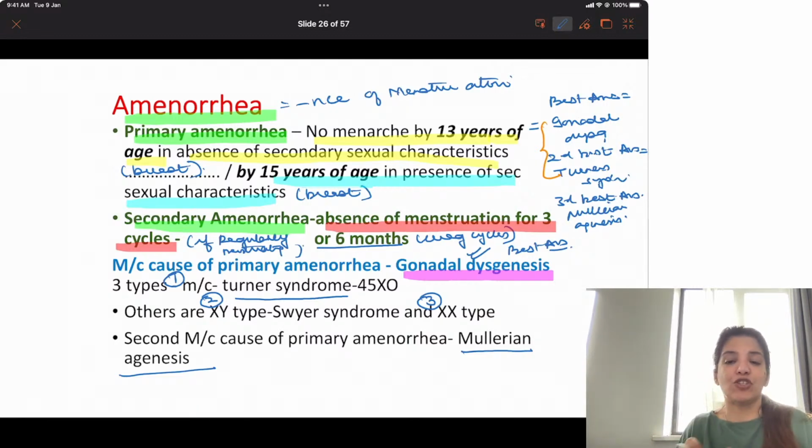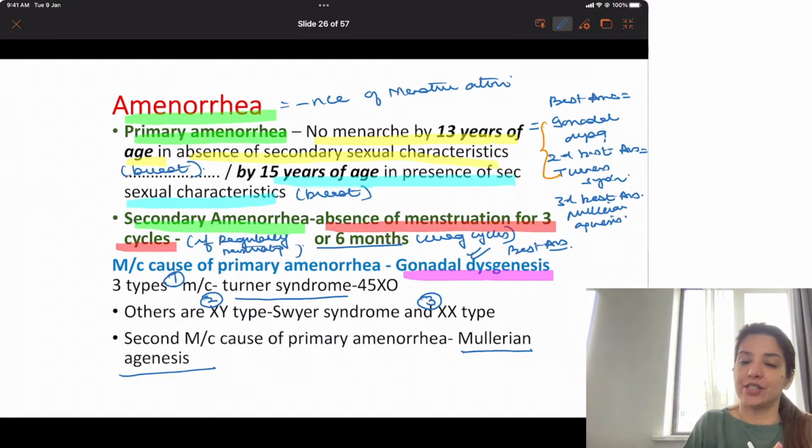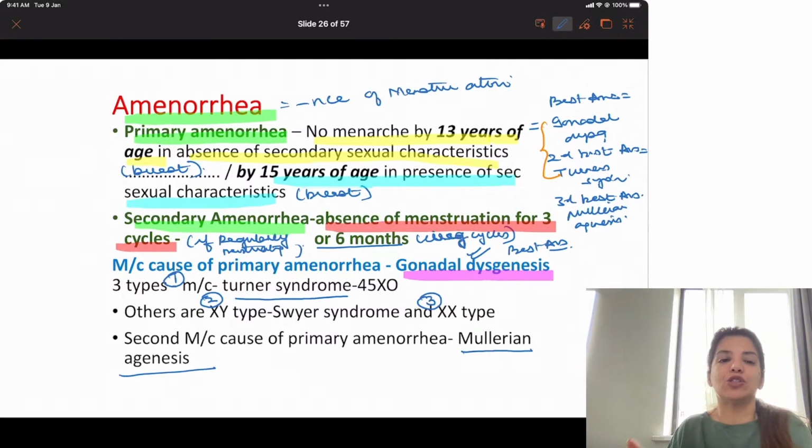In such a case, if she was having irregular cycles, and she says that for past 6 months she did not have her periods, then I'm going to say it is a case of secondary amenorrhea. So in irregular cycles for 6 months, in regular cycles for 3 cycles, if periods don't happen, that is secondary amenorrhea. And I'm sure all of you know the most common cause of secondary amenorrhea, that is pregnancy. Pregnancy is the most common cause of secondary amenorrhea. Clear to all of you?